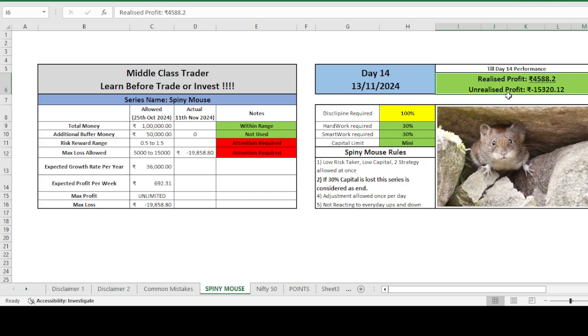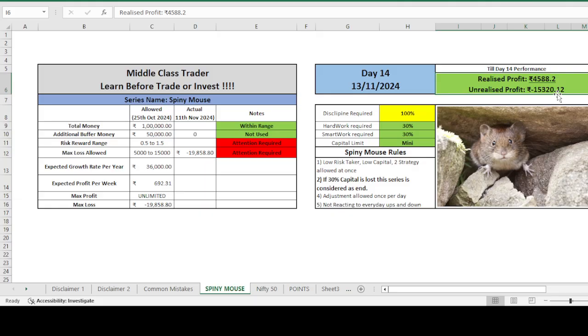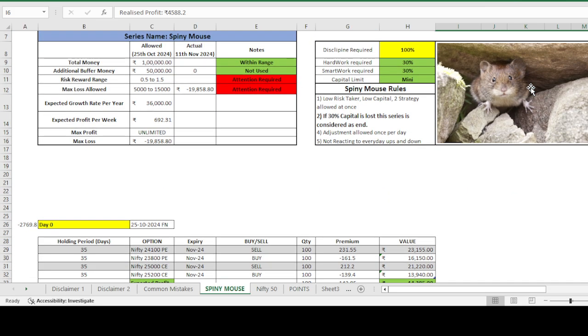And yesterday also it's in a big unrealized loss. And a few days back it was very good, but last 2 days it's falling like anything, so our profit wiped out, and loss became high.